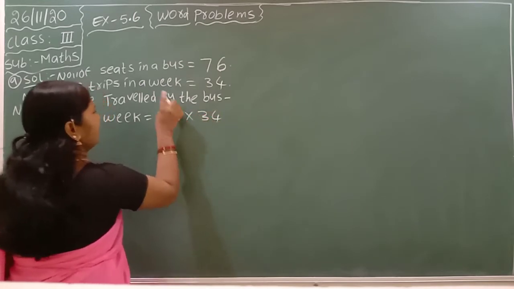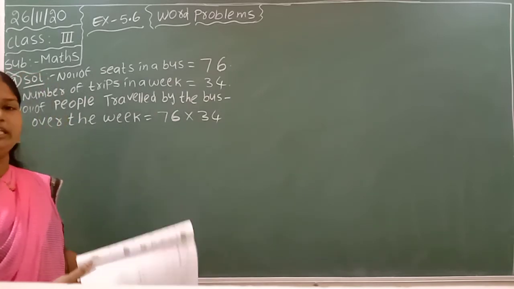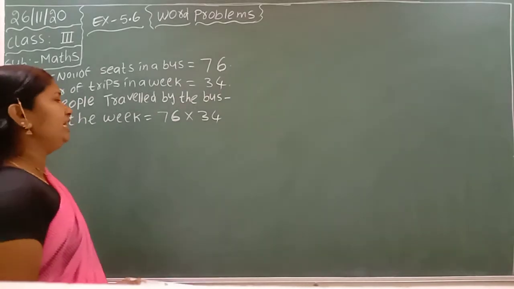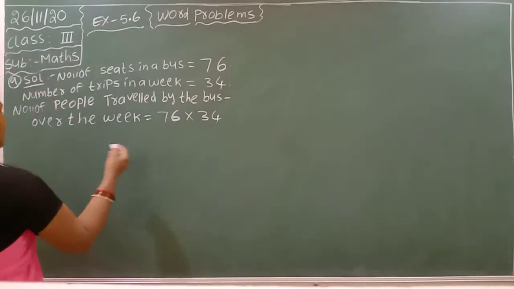Why? Because here they gave trips in a week. They did not give it in a single day. They gave it in a week. So we should multiply these numbers.